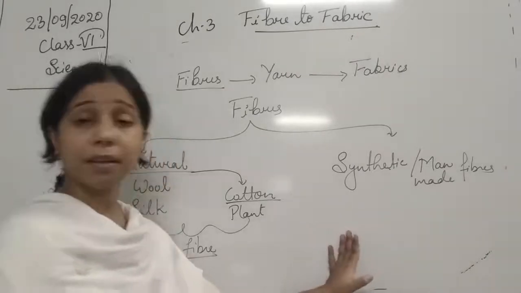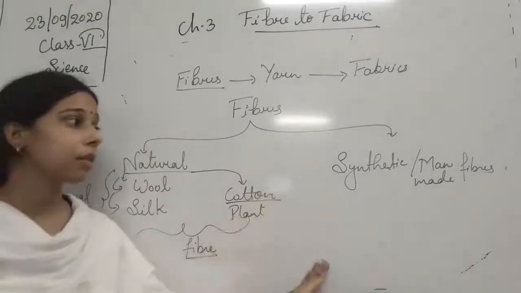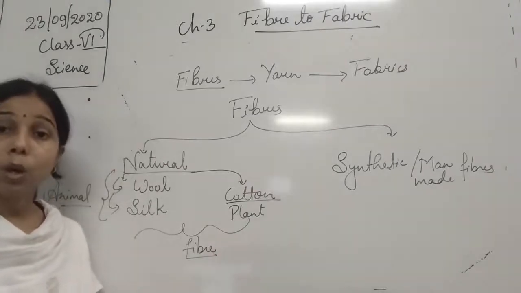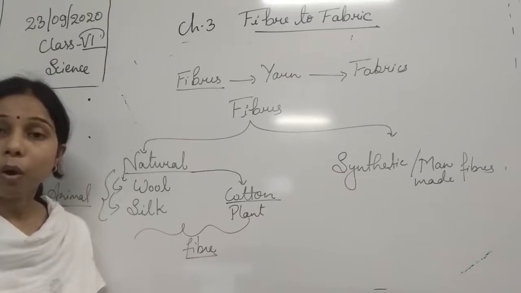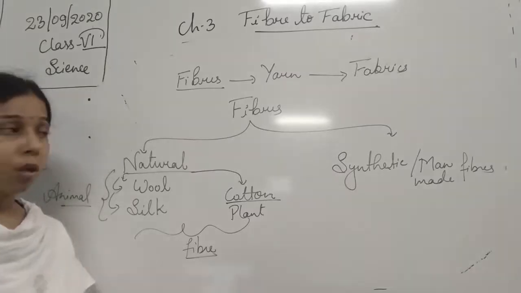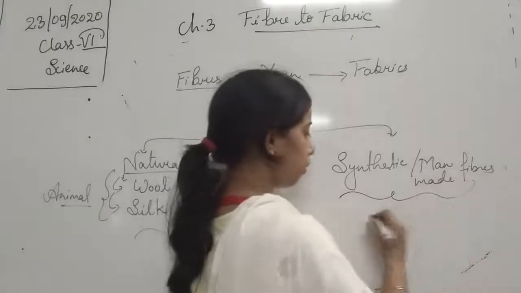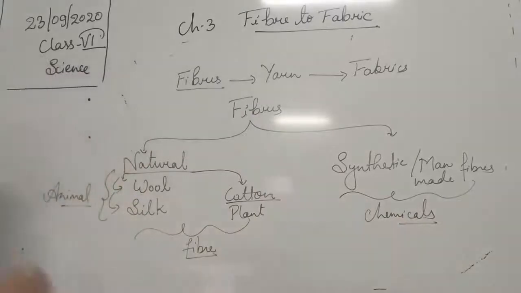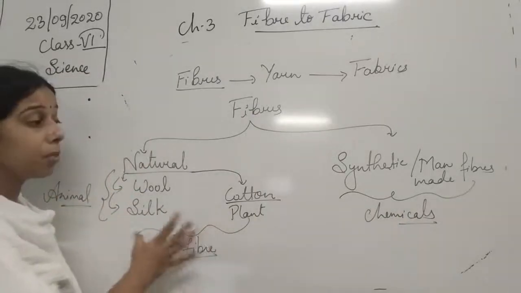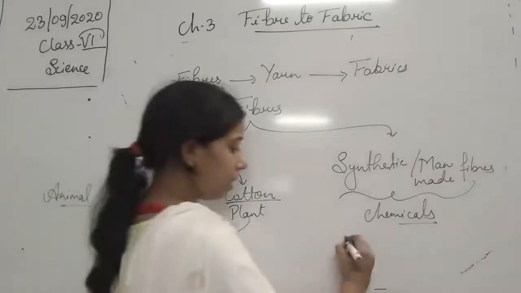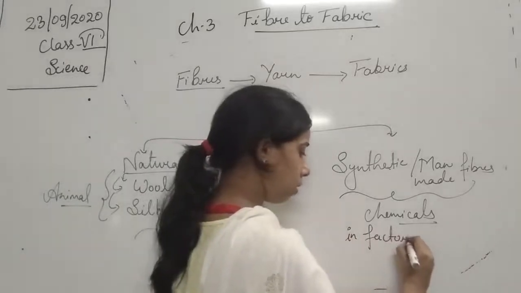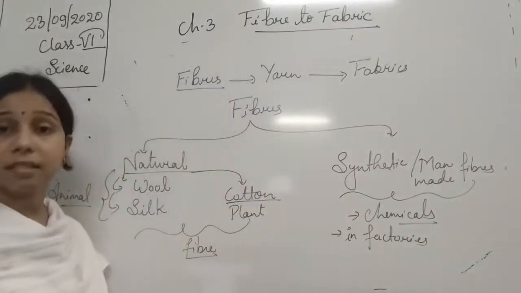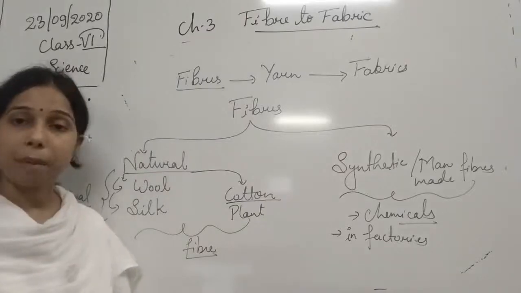What about the synthetic fiber, students? So right now we discussed that a fiber which is made up by human being, by man-made, with the help of the machines, students, or we can say with the help of the chemicals. So for making this kind of fibers, we need chemicals. So fiber which we do not obtain from that of the plants and animals, but it is made in factories with the help of the chemicals. Such kind of fibers is the synthetic, artificial, or we can say man-made fibers.